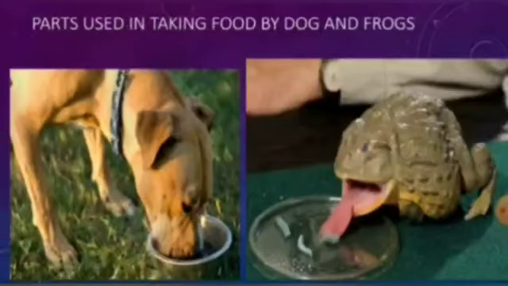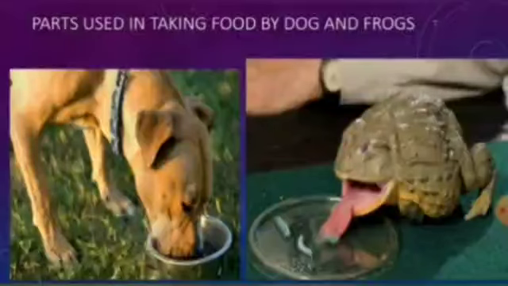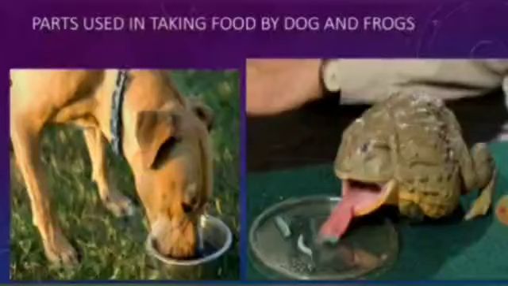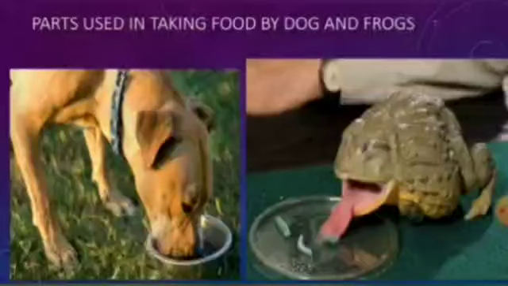Now, here you are seeing dog and frog feeding. The sense that is used by the dog is smell, and the sense of smell is more developed in dogs. The body parts that are used in taking food by the dog are its sharp teeth and tongue. Now if you see the frog, it is using its long sticky stretchable tongue to take the food inside.